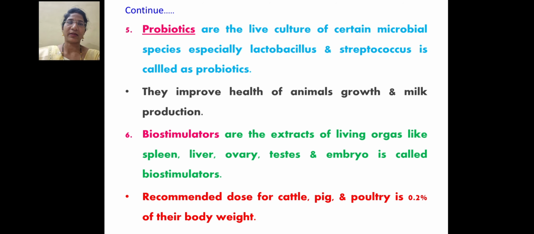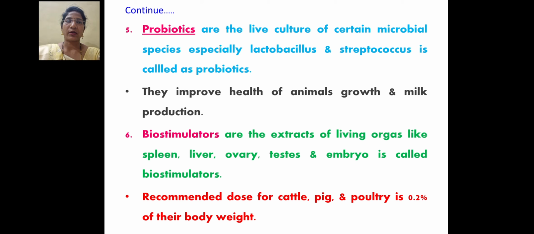Example is casein. Then probiotics. Probiotics are live cultures of certain microbial species, especially lactobacillus and streptococcus. They improve the health of the animal and growth as well as milk production.